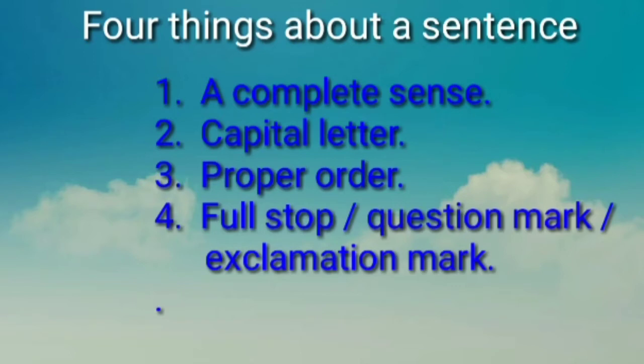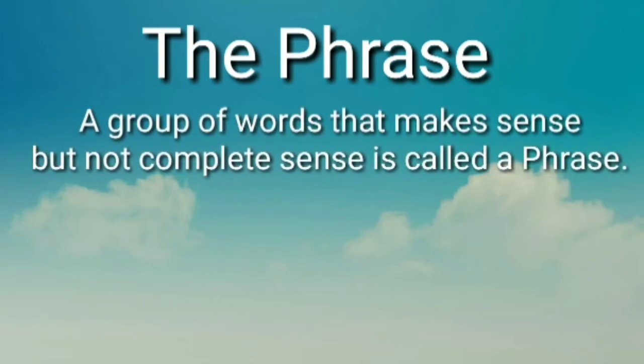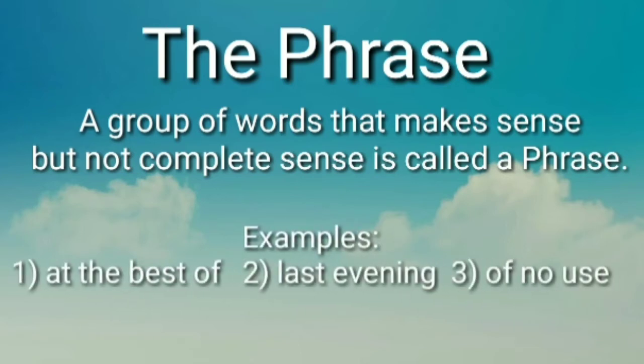Next one is the phrase. You all know what is a phrase. What is a phrase? A group of words that makes sense but not complete sense is called a phrase. For example, at the bus stop, last evening, of no use, etc. From all these examples, we get some sense but not a complete sense. These type of group of words are called phrases.